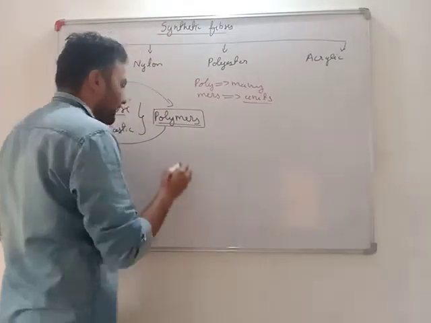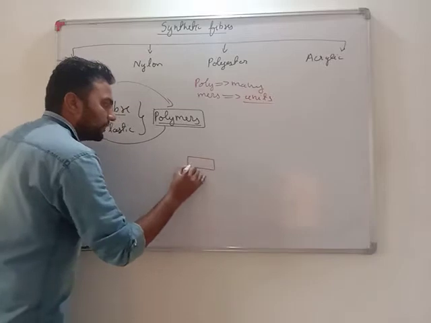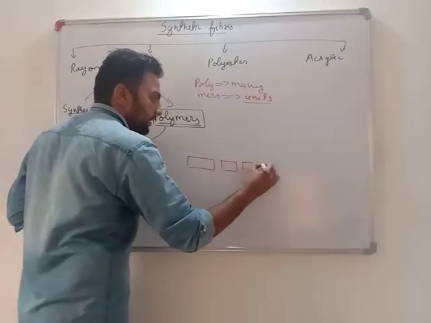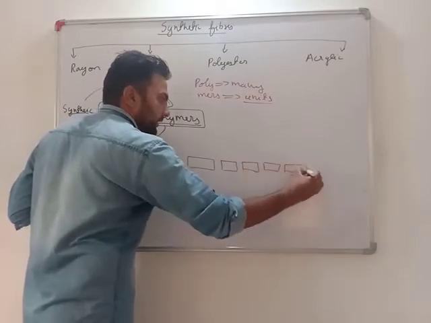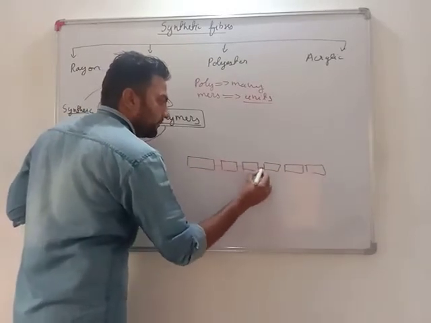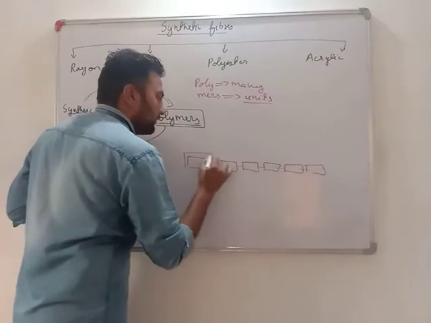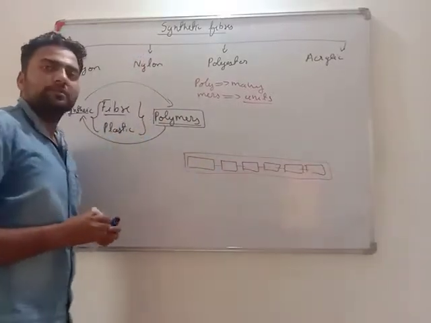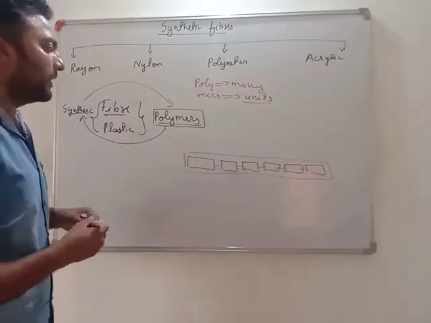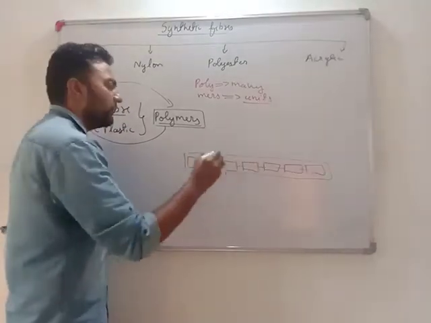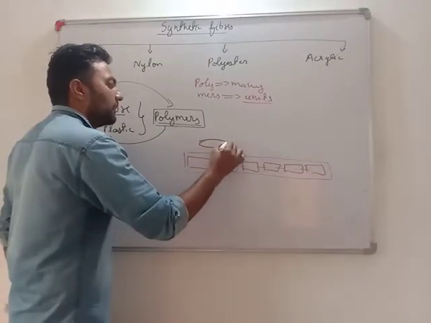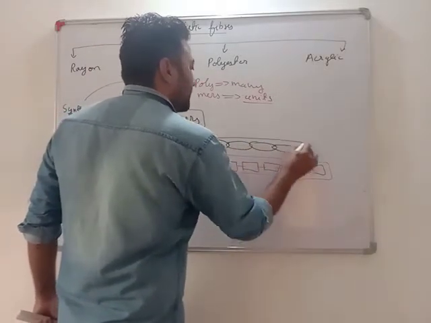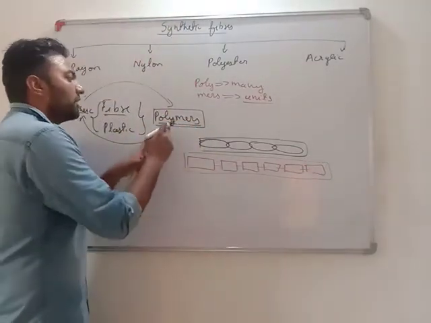Let me explain. If there is a single chemical, same chemical I put here, same chemical I put here, same chemical I put here, then I put here, then one more, and if I join them, what you can see, we are getting a long chain. Yes or no? This is only how fibers are made. What is the process of making a fiber? Any single chemical connected to another chemical, connected to other chemical, connected to other chemical, we get a fiber. Okay, this is only polymer.